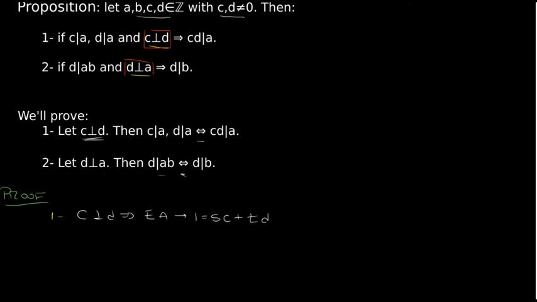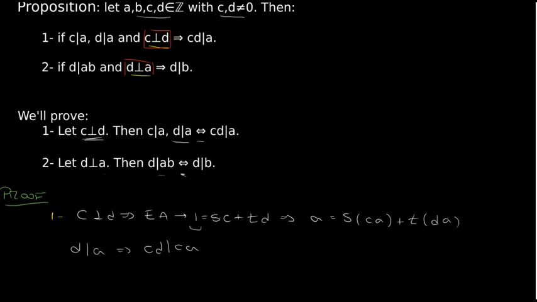Multiplying both sides by a, we get that a, this is a times 1, equals s times c times a plus t times d times a. So now if we had that d divides a, this hypothesis, then c times d divides c times a.